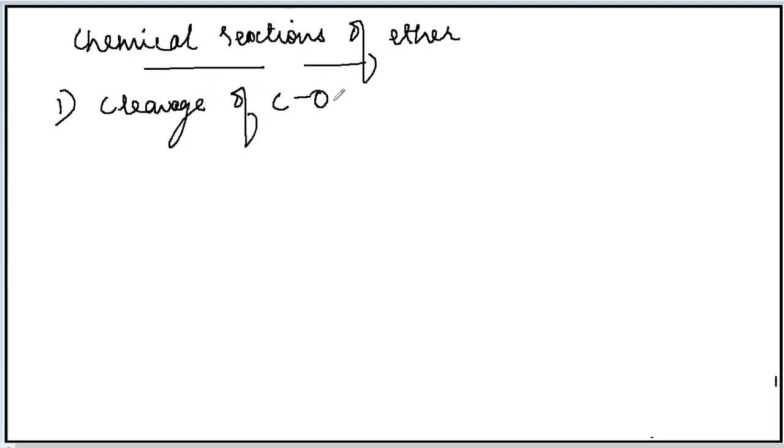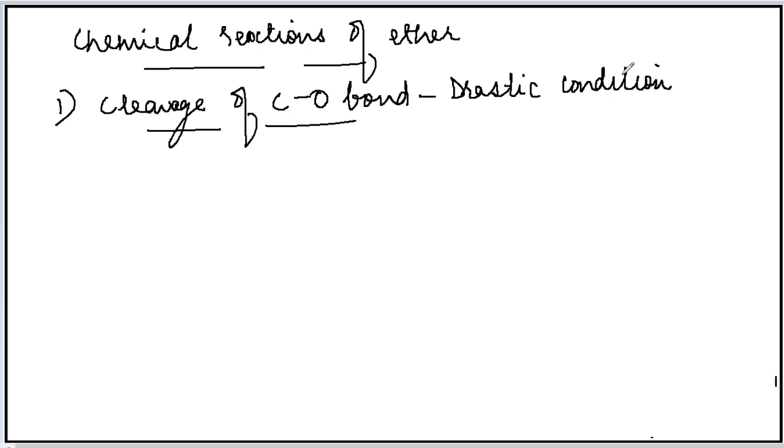This type of reaction takes place under drastic conditions. It can't be done easily, okay. Drastic conditions are needed, either high temperature, pressure, or a catalyst. So drastic conditions are needed to bring about the cleavage of the carbon-oxygen bond.